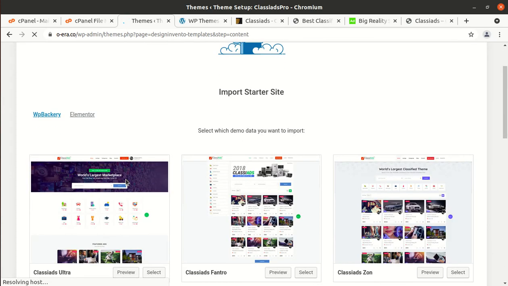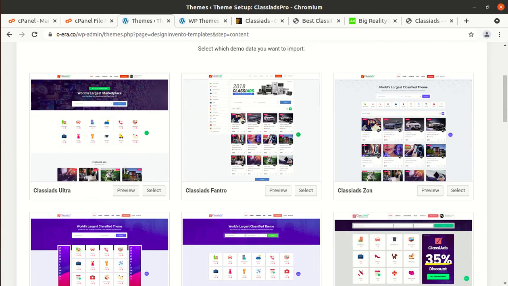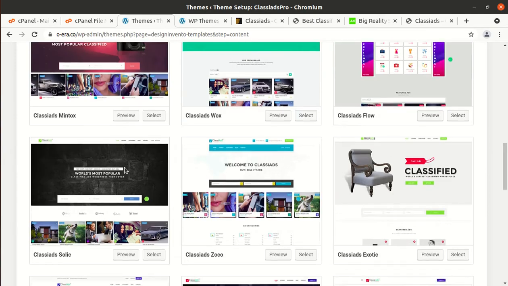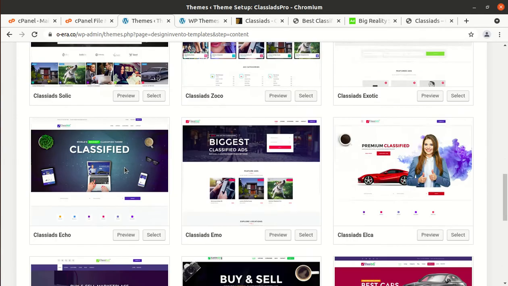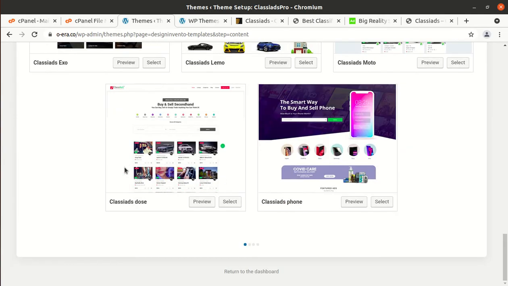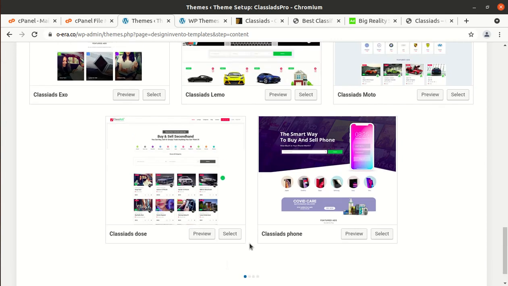Okay, so these are the options available for import, and you can choose any of them as per your requirement and choice. In fact, there are many options.